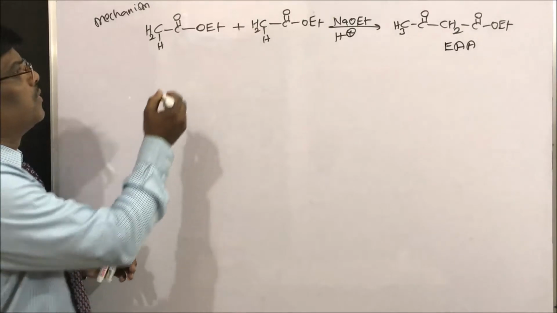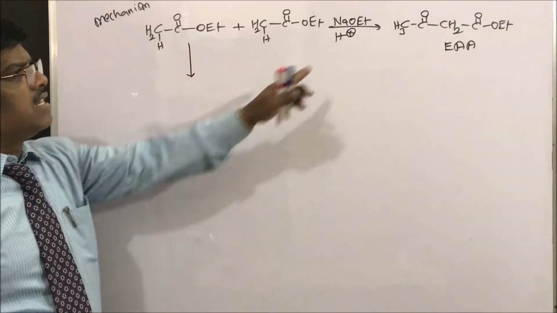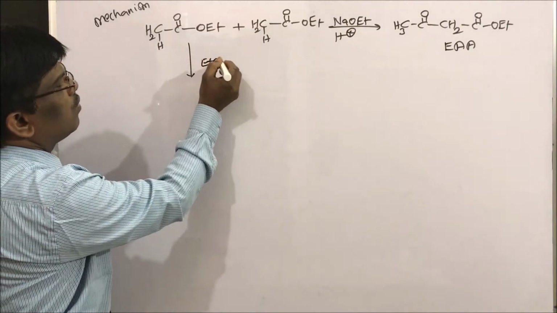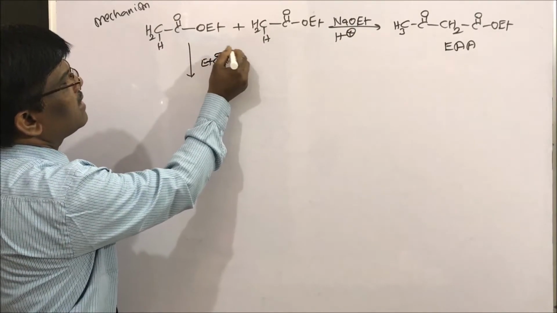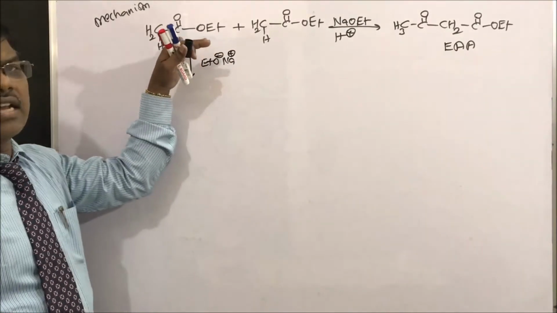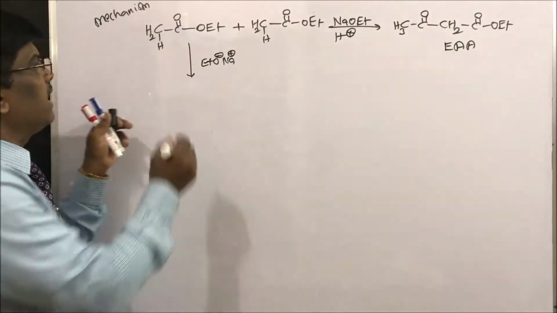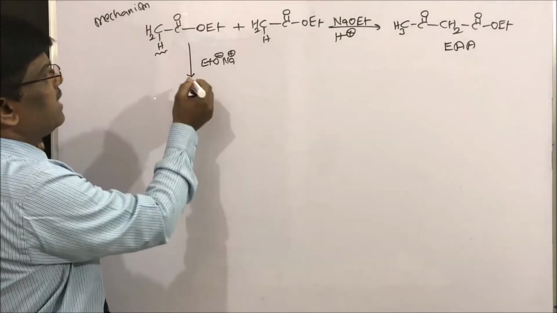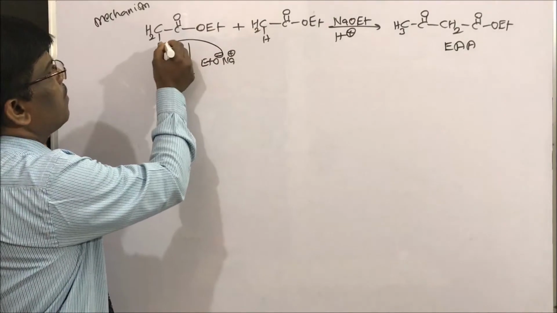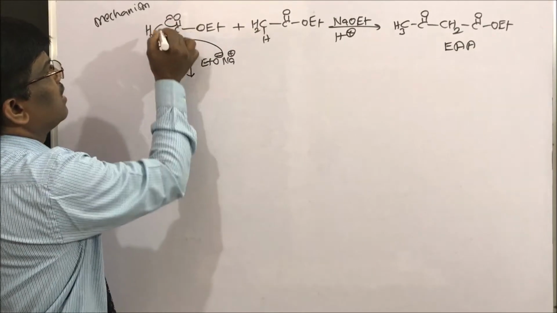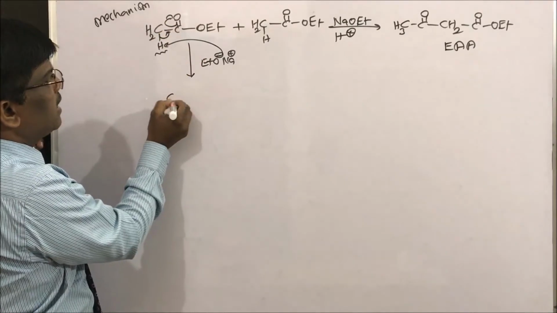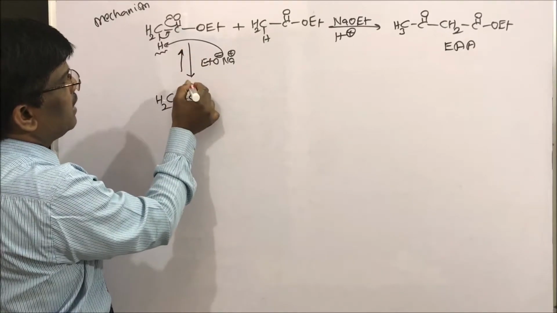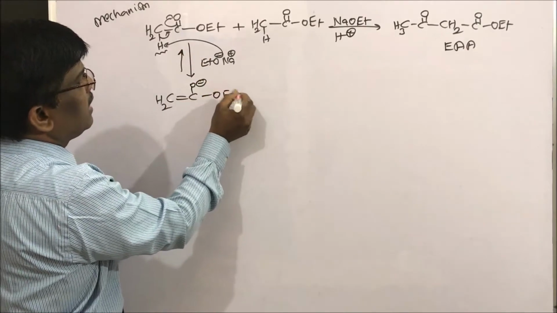So what is the mechanism? It is very simple, students. Since it is sodium ethoxide, it is a strong base. I can write EtONa. This is the base. And we know that the alpha carbon of this ester is acidic. This hydrogen is acidic, so this hydrogen will be taken up by the base to give an intermediate, CH2COOEt with O minus. Usually you may not find this type of intermediate.